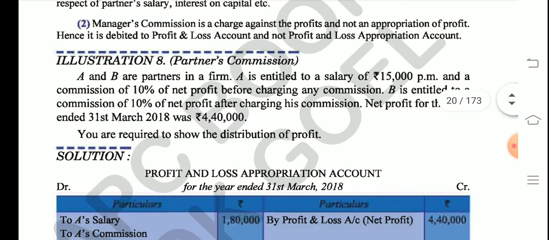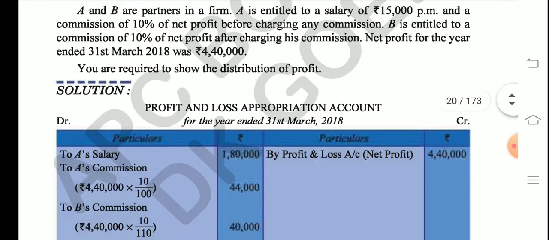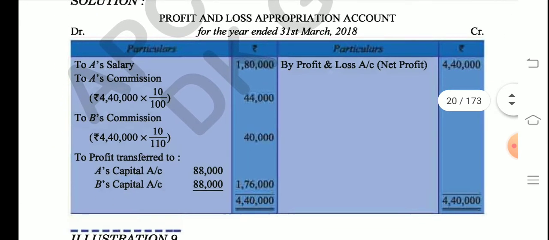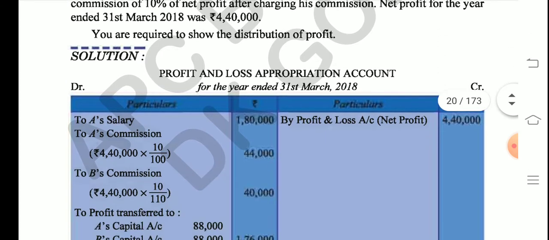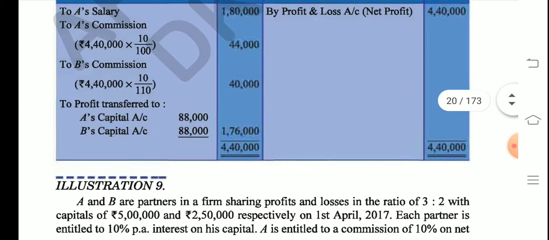Very important point to be noted here. In the question, it's nowhere mentioned that the partners share profits in some ratio. The ratio here is silent. So whenever the ratio among the partners is silent, we treat them as equal partners. That is why here 1,76,000 will be divided among A and B into two equal parts, okay, because the ratio was not given in the question. So this question is very important and a very good question.